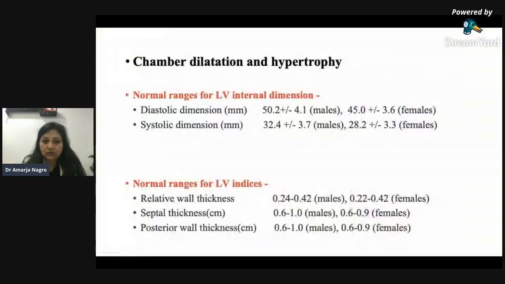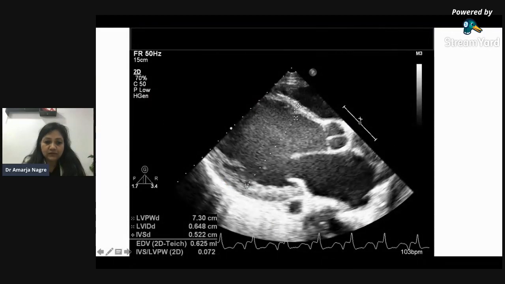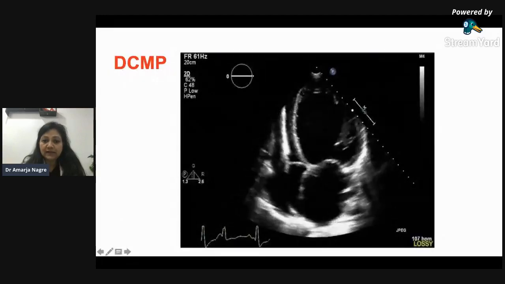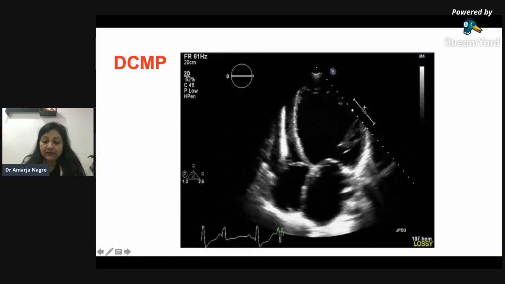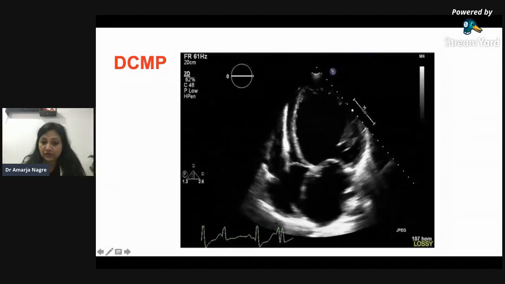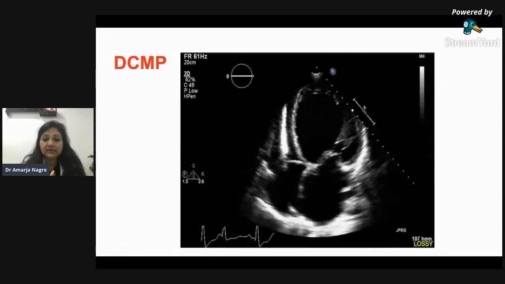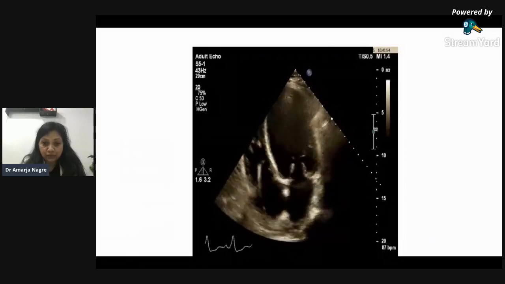and these are the normal chamber dimensions, and you can see the dimensions. If you can see, they are increased in dilated cardiomyopathies. Peripartum cardiomyopathy is usually dilated cardiomyopathy, and this is one example of it. See the dilatation of this LV. The LV ejection fraction is also reduced, so the systolic function is also affected in this, along with diastolic dysfunction, that is grade 3. This is one more video of peripartum cardiomyopathy.